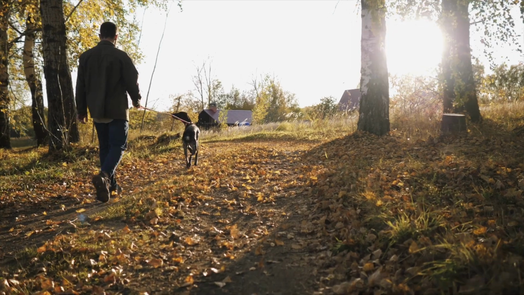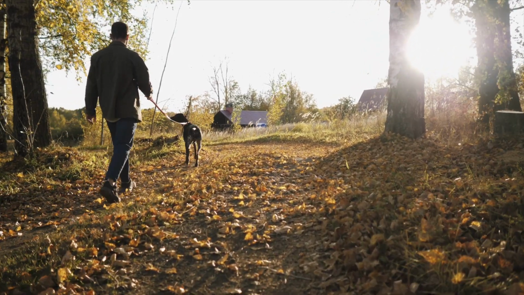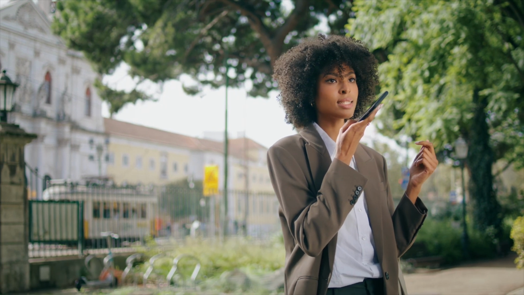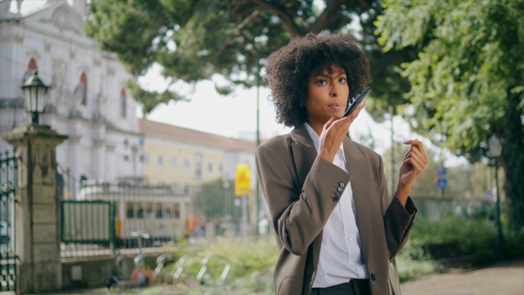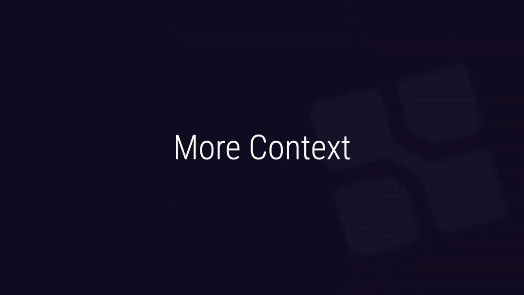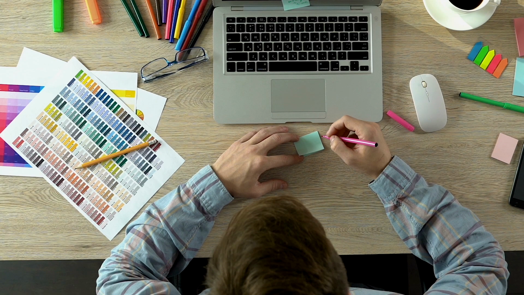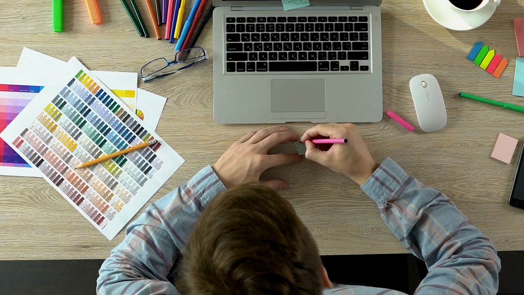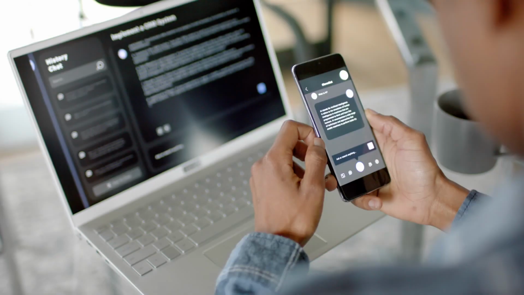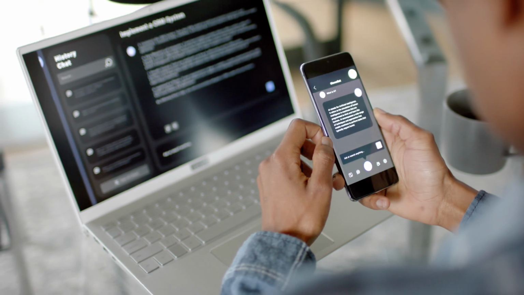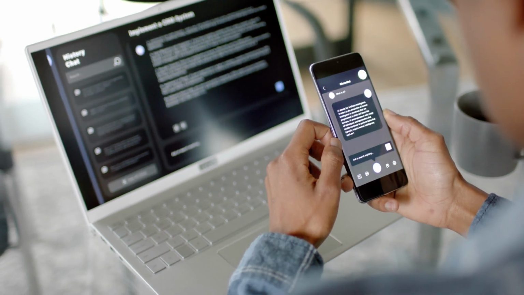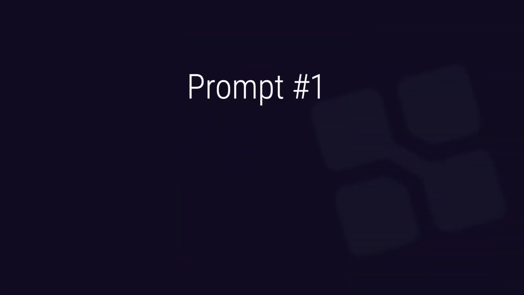I personally like to take a nice walk and dictate all of the thoughts that are in my head straight into ChatGPT. It is important to note that the more context you can give ChatGPT at this initial stage, the more nuanced its assistance can be. The great thing is that you don't have to worry about being overly structured during this phase, as ChatGPT will help us do that at a later point in the process. Just go ahead and let your mind loose in the spirit of free-form association. Once you are done with this, end with the following prompt.